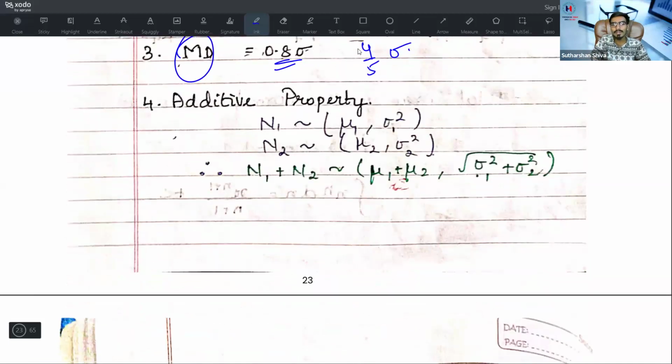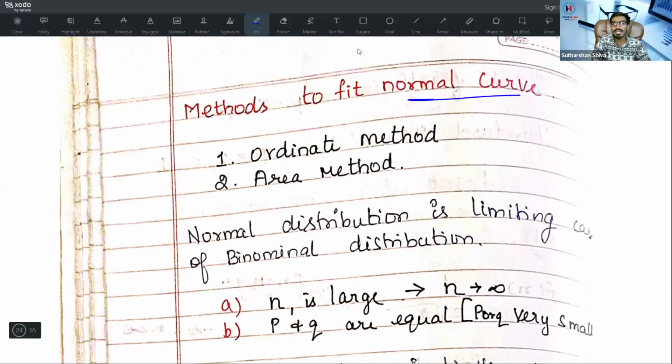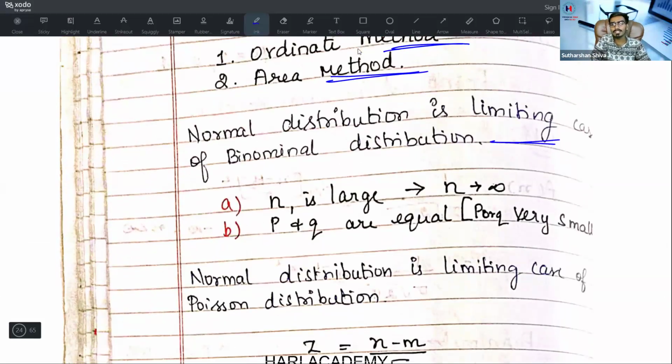What is the additive property? Whenever two normal variables are given, you add the means, mu1 plus mu2, and the standard deviation is the root of sigma1 squared plus sigma2 squared. Remember this additive property. The methods to fit the normal curve are the ordinate method and the area method. Normal distribution is a limiting case of binomial distribution. They may frame a question like: which is a limiting case of normal distribution? The answer is binomial distribution, when n is large and n tends to infinity.